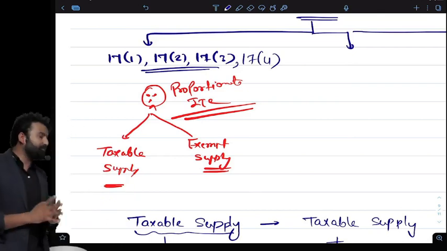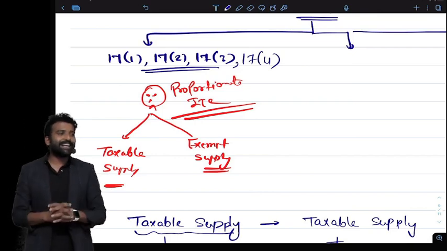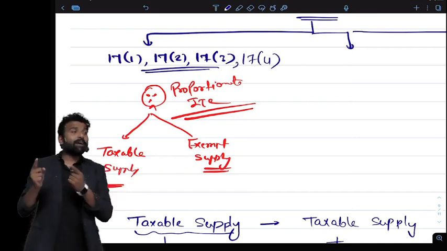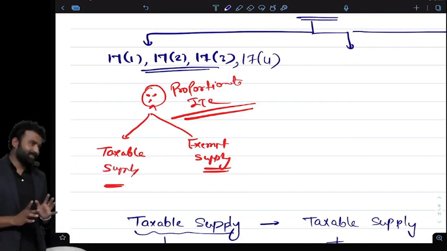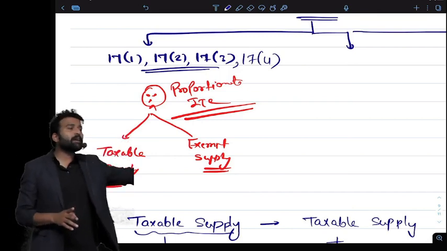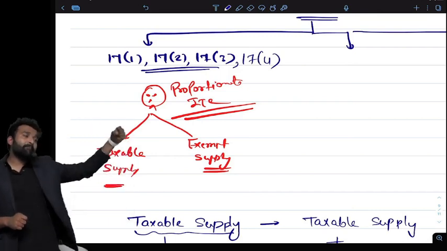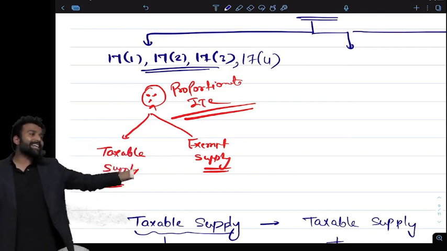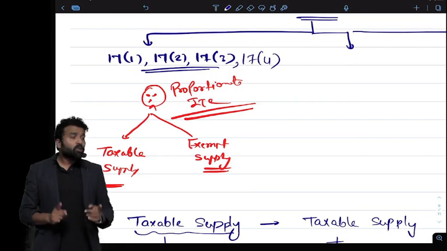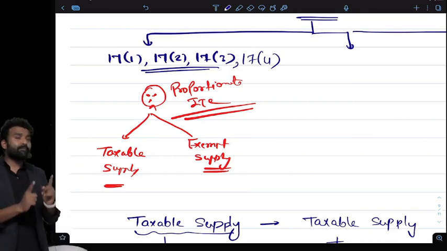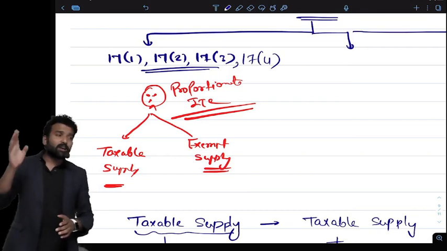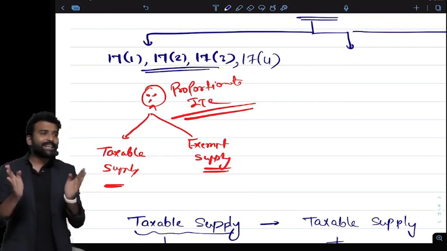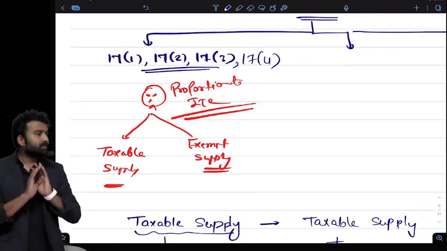So I have a tagline for this. It's a tagline in Hindi. जिसके दरवाजे पे है टैक्स का चौकीदार वही है क्रेडिट लेने का हकदार. So जिसके दरवाजे पे है टैक्स का चौकीदार means if the person is liable to pay tax, he can claim credit. If the person is not liable to pay tax, he cannot claim any credit. So now the point is, if a person has dual turnover, some turnover is taxable and some turnover is exempt, whether he can claim credit or not, the answer is very simple.